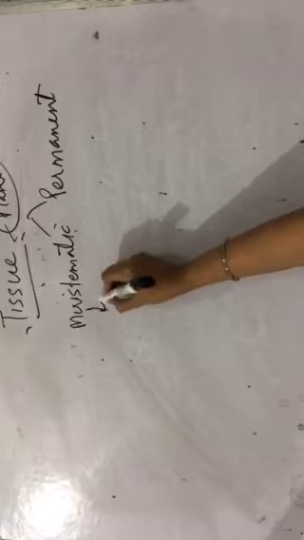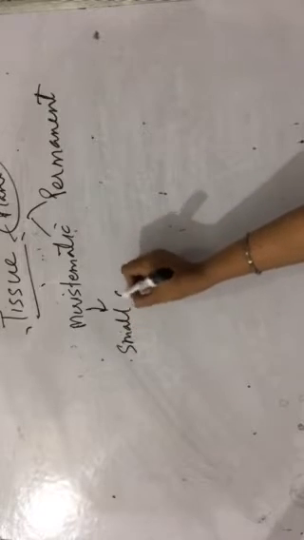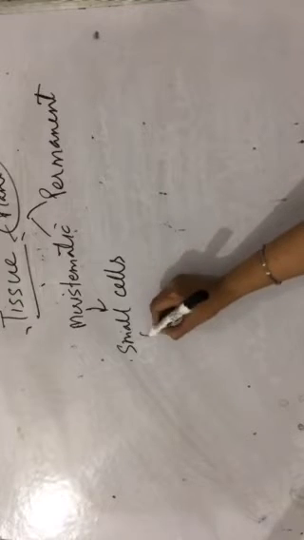Starting with meristematic tissue. What are its features? Meristematic tissue is made up of what type of cells? It is made up of small cells, okay? The shape of the cell is mainly cube-like, we call it cuboidal, alright?